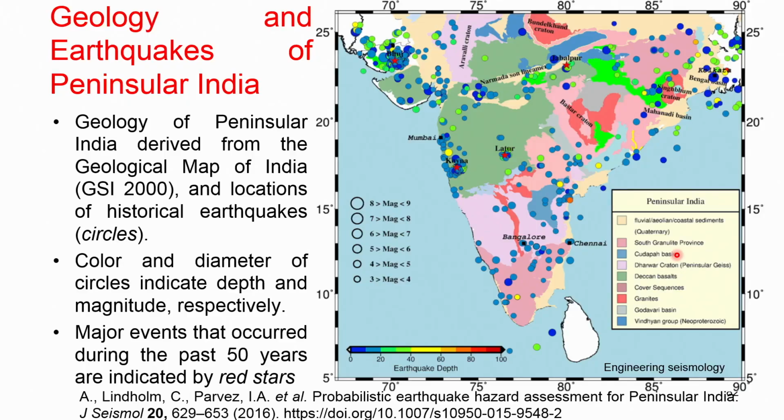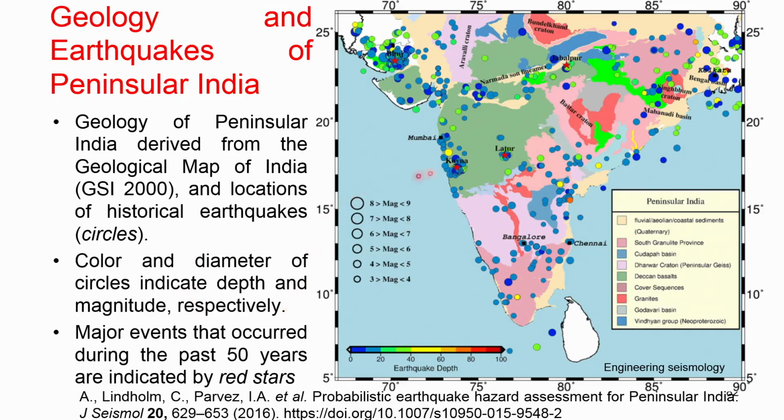This is basically again the geology and earthquakes of peninsular India. You can see several earthquakes plotted on the geology of peninsular India, derived from the geological map of GSI 2000, with locations of historical earthquakes as circles. The color and diameter of the circles indicate depth and magnitude respectively.